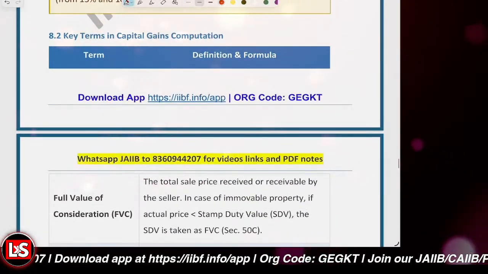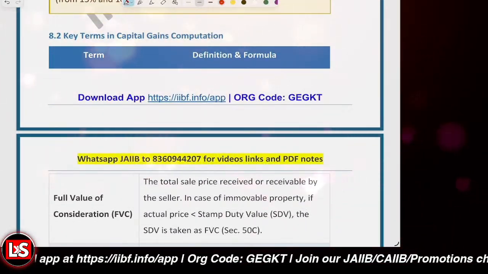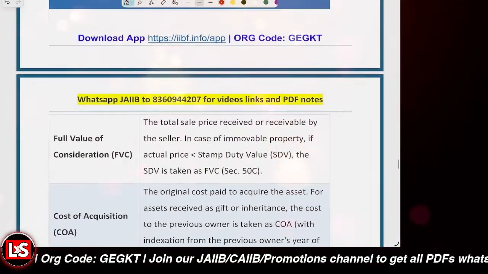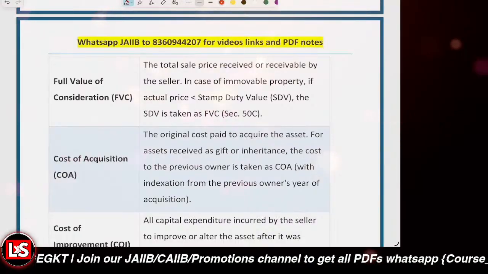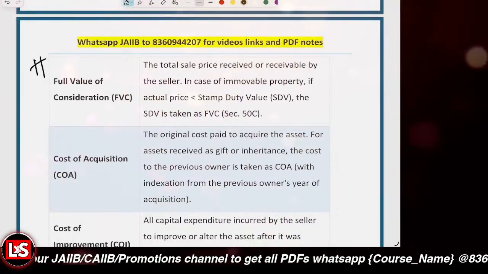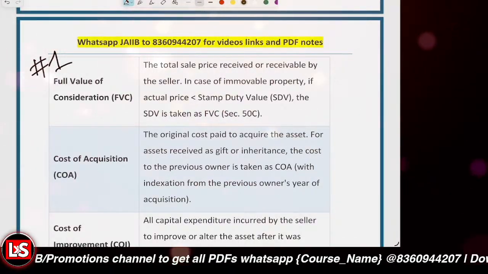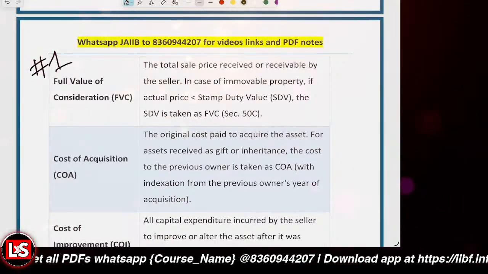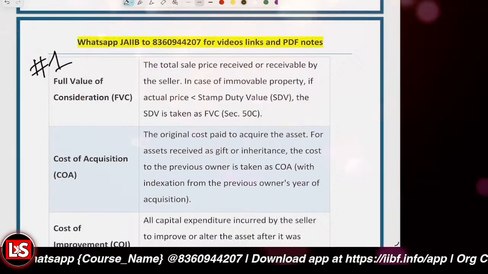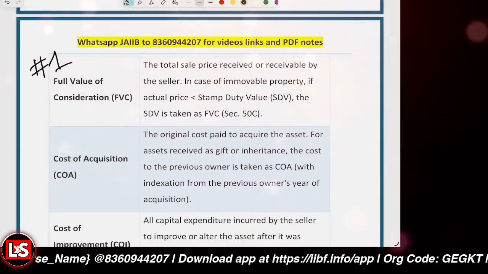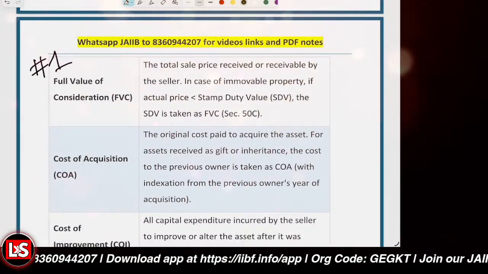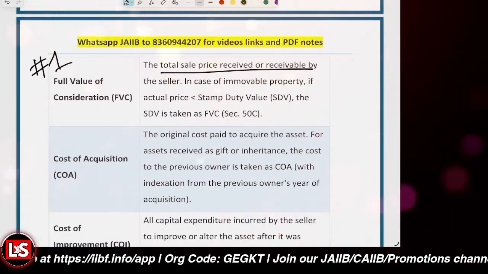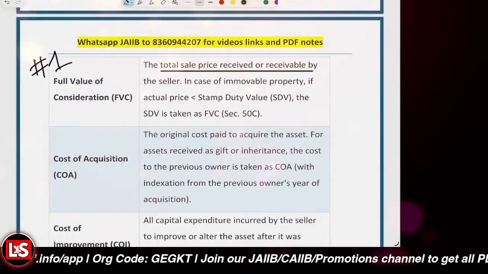Now, let's have a look at the key terms in capital gain computations. The first important term is the full value of consideration. You can be asked direct questions about it, so you should have the idea. The full value of consideration is the total sale value which is received by the seller. That is the full value of consideration.